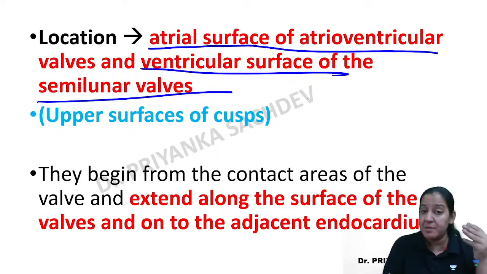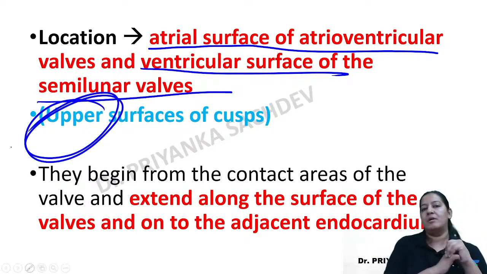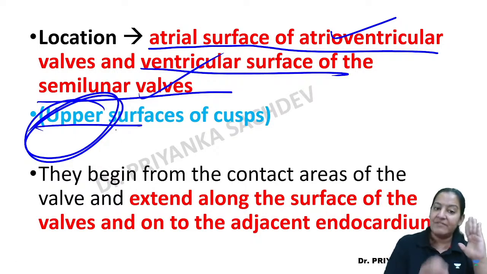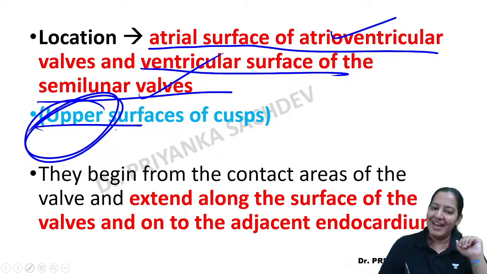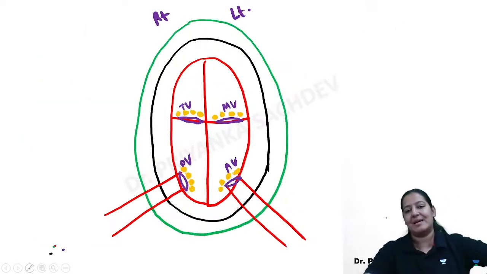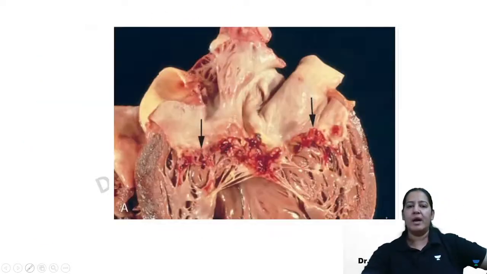So मुझे ये समझने में बहुत टाइम लग गया था, but you got it. So I mean upper surface of all. Upper surface of all wall. Have you got it, everyone? So atrial surface of AV wall and ventricular surface of the semilunar wall. So it is the upper surface of all walls, right? And here also it can go to the pockets and adjacent endometrium like ligaments, right? Here also it can be. So we are done with that.